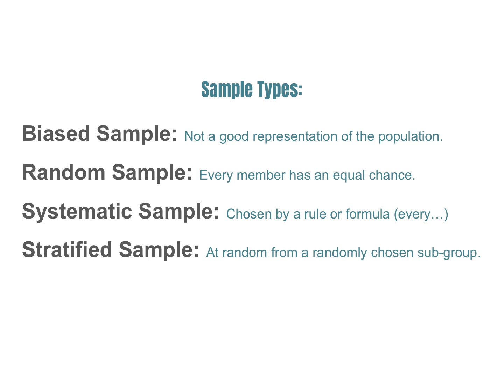A bias is kind of like, think of it as making it unfair, where one of your choices might win more likely because of who you picked to ask. So you don't want to pick your best friends. You don't want to pick only the kids that are on the soccer team. You could do it randomly. You could put everybody's name in a hat and randomly draw them out.